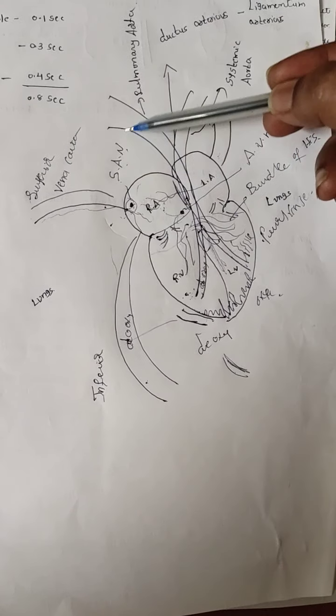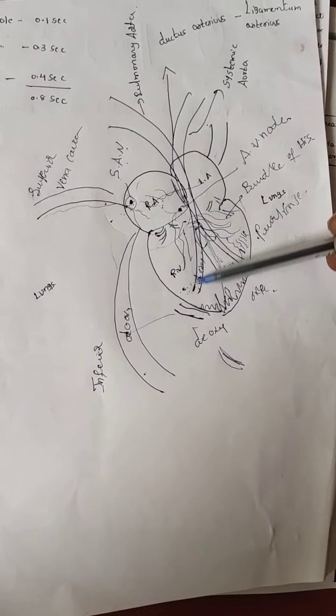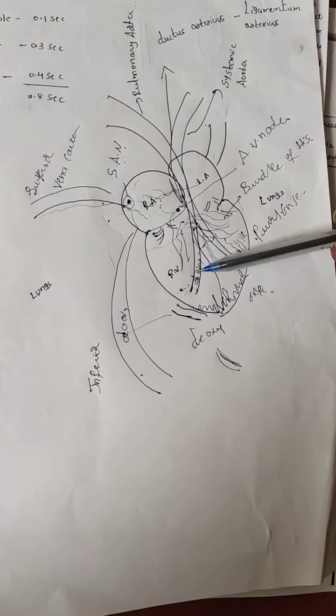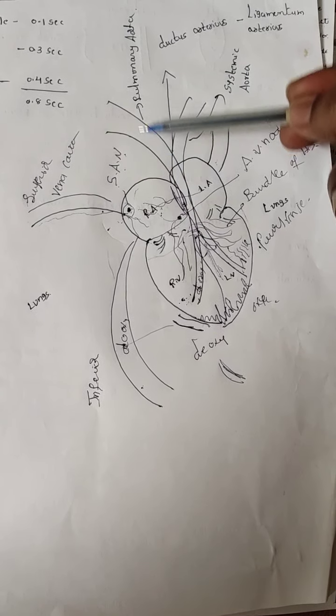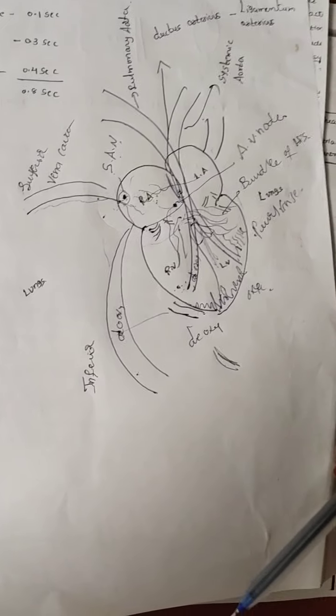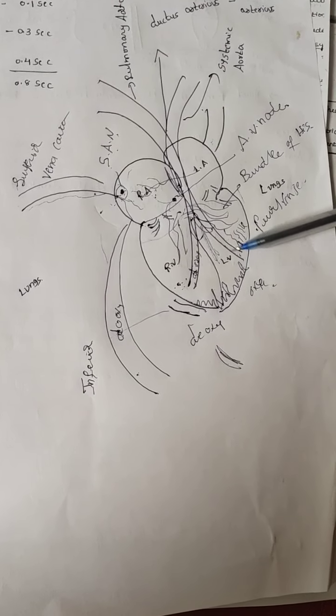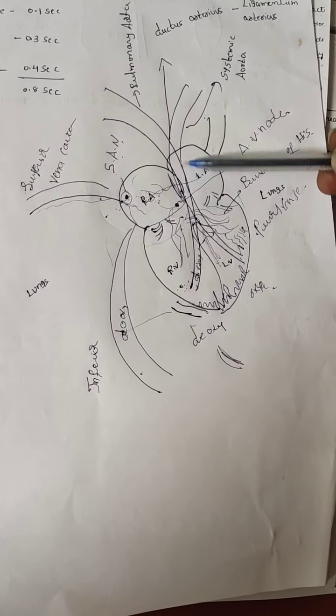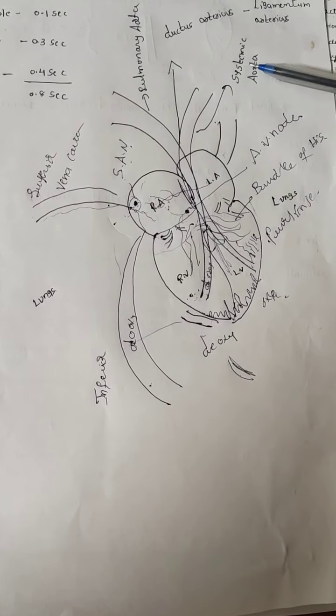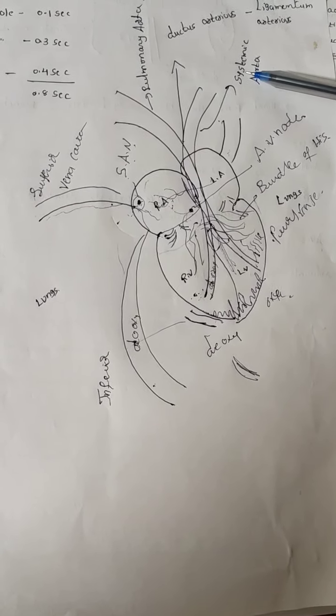Now see, from the right ventricle, on the left side, there is an artery. This artery is called the pulmonary artery. From the left ventricle, on the right side, there is an artery. That artery is called the systemic aorta.